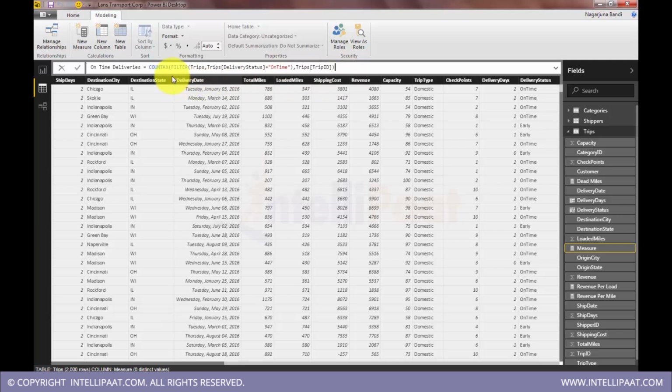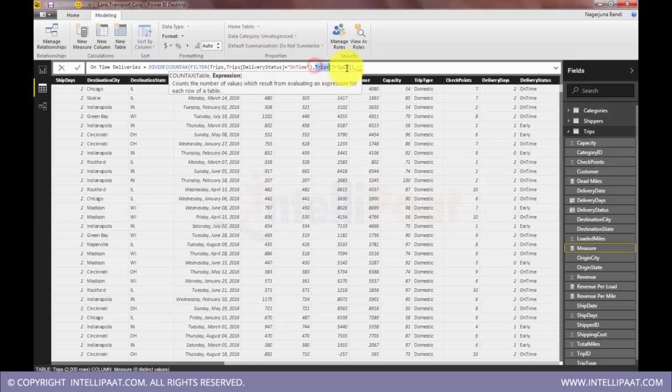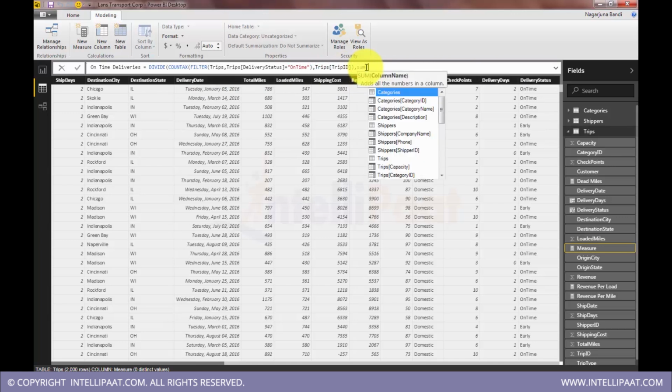This would give me the count of deliveries made. But now I want it as a percentage. So what should I do? I should encapsulate this entire expression into DIVIDE, and at the end, put trips, the sum of trip ID.